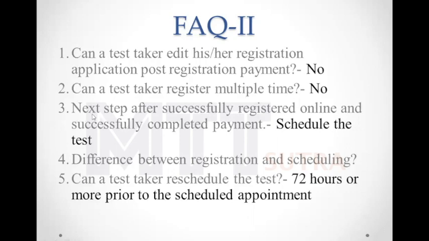Third question: what will be your next step after successfully registering online and completing payment? You have made the registration and the payment, but your job is not yet over. You have to schedule for the test, that is, your preferred date, time slot and test city. Fourth question: what is the difference between registration and scheduling? As I mentioned, registration is just filling up the form and making the payment, and scheduling is scheduling the examination date and time slot.